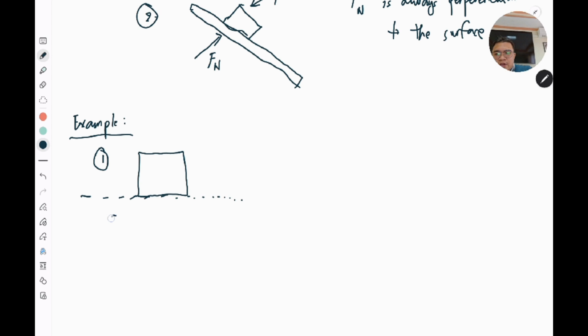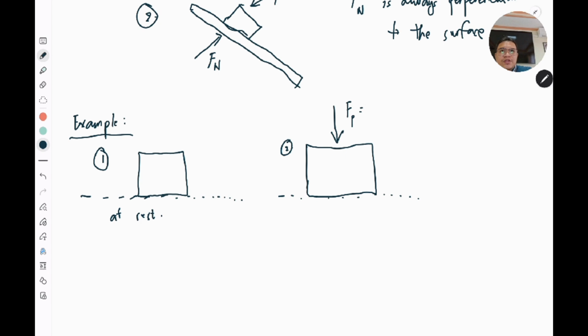For case number 2, this is still at rest, but we will make a case that this box is being pushed downward with a force which I will call F sub P, let's just say 40 newtons, for instance.